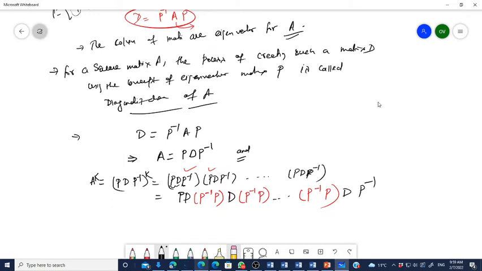We can write like this, yes or no? We can write like this.